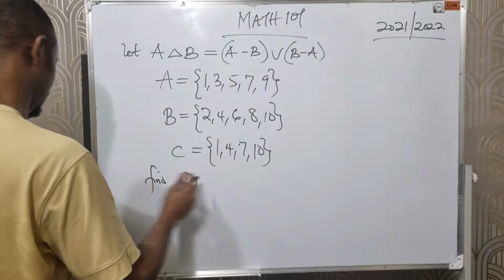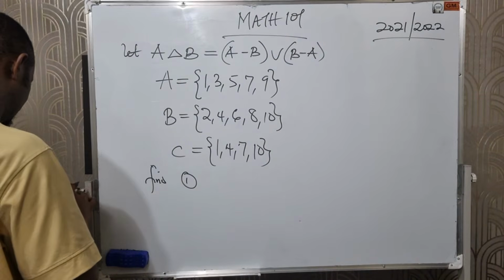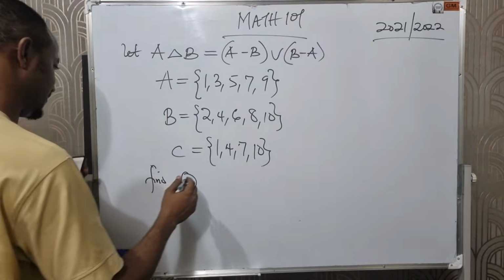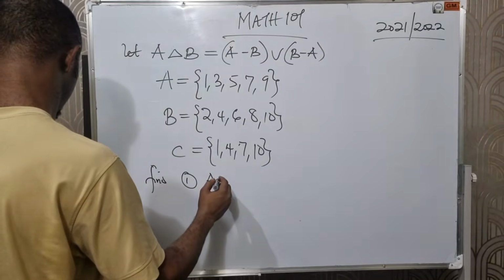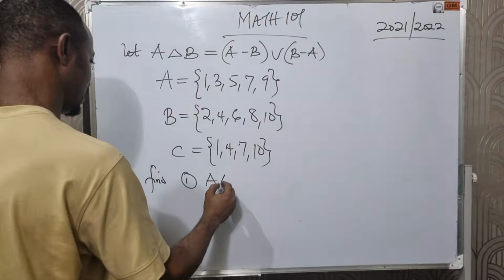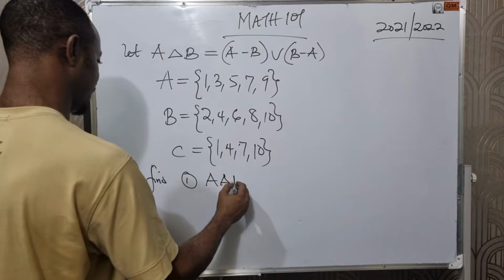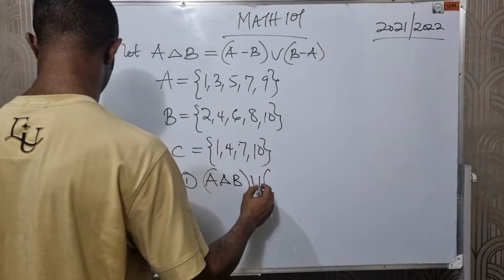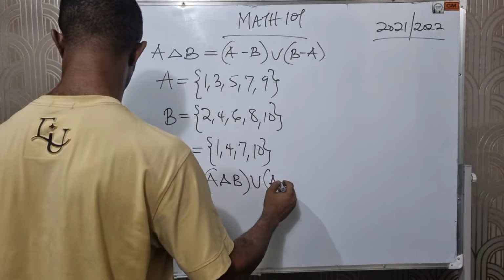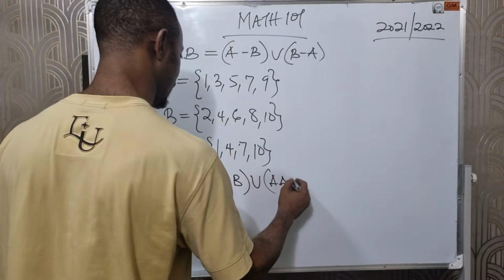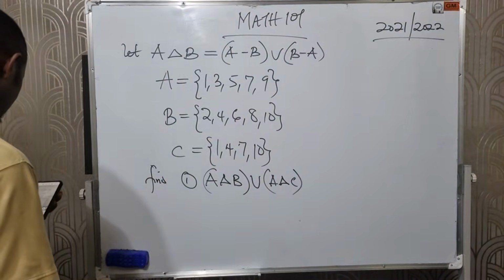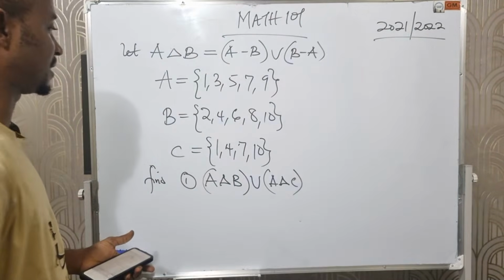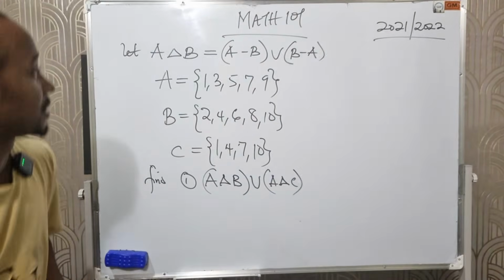Then we find, number 1. The first question says find A difference B union A difference C. That's the first question. Okay, that's just the question we are asked to find. Now, let's look at this question under set.